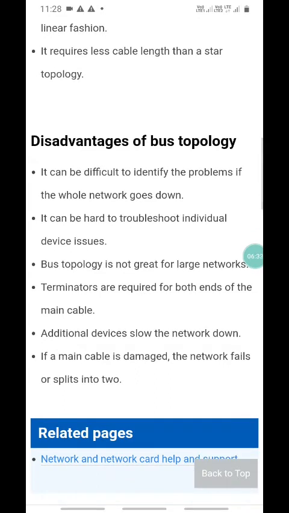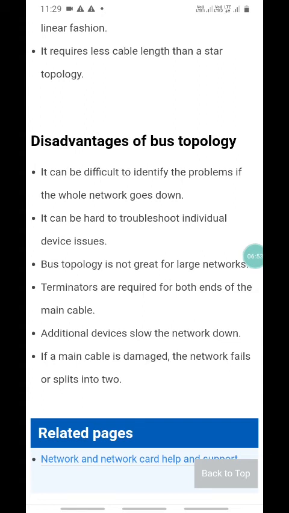Bus topology is not great for a large network. It is not suitable for large networks from one city to another city, or large area networks. Terminators are required at both ends of the main cable.